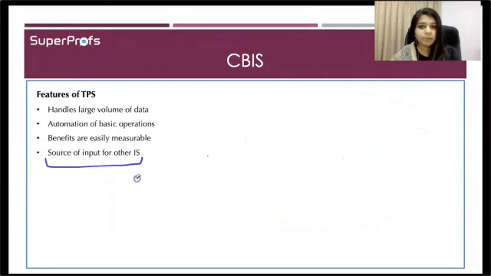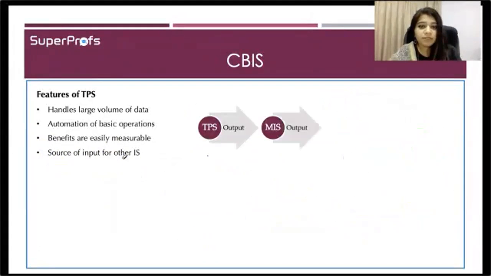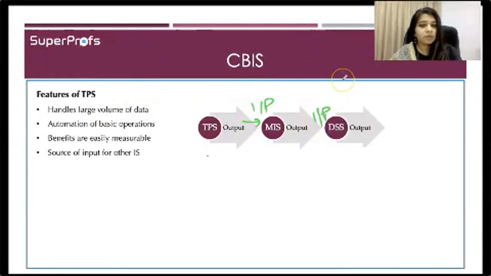So the simplest way to represent this is TPS. The output of TPS is used as input in MIS. Okay. The output of MIS is used as input in DSS. Okay.